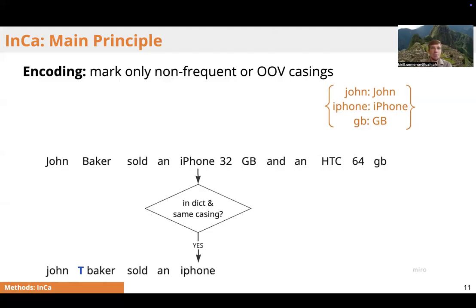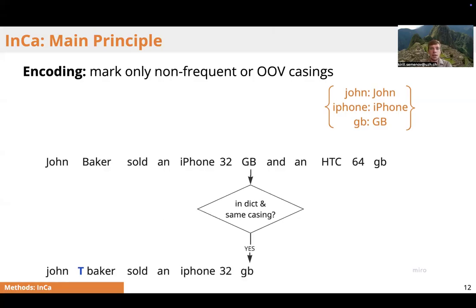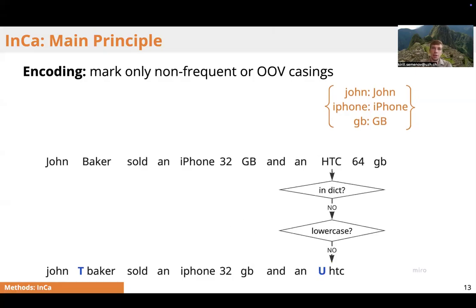Then again, iPhone, we lowercase and do it without any flags since we store such a casing in the dictionary. Now again, with the gigabyte abbreviation, we store it without a flag since such a casing, the fully uppercase casing, is in the dictionary. HTC is not in the dictionary, so we lowercase it and prepend it with an explicit flag.